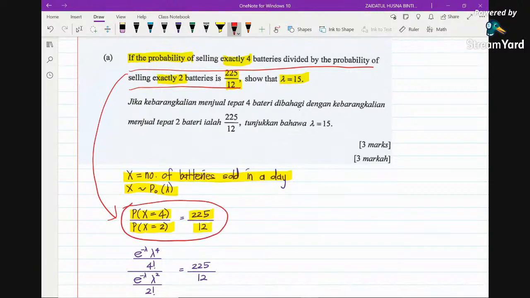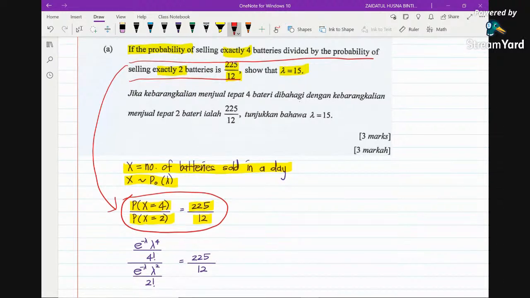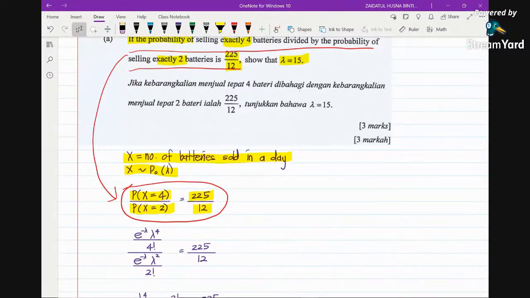Okay, so it's P(X=4) divided by P(X=2) is equal to 25 divided by 12. Right, so now how to show? Okay, you just substitute into the Poisson formula. So this is e to the power of negative lambda, because lambda is unknown, right? So you just substitute e to the power of negative lambda multiplied by lambda to the power of 4, and then divided by 4 factorial.